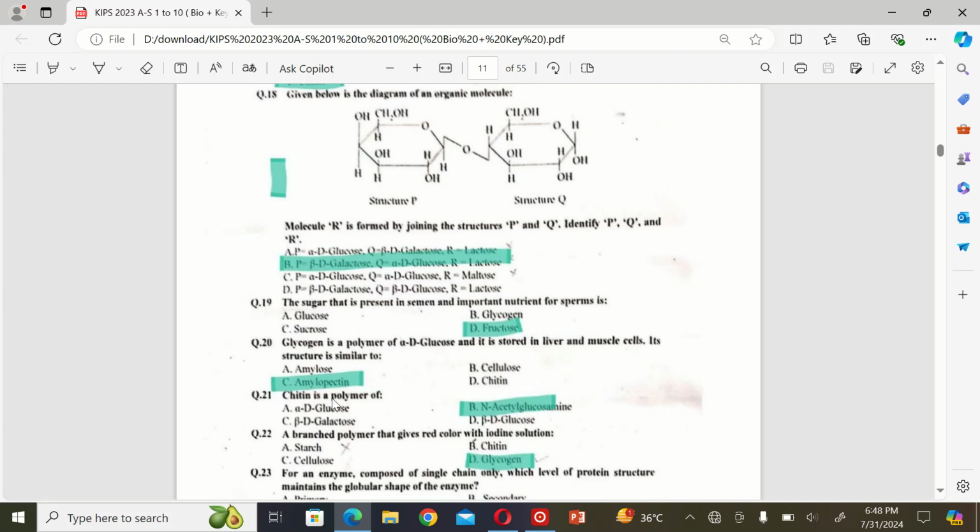The next MCQ is chitin is a polymer of A. Alpha D glucose, B. N-acetyl glucosamine, C. Beta D galactose, and D. Beta D glucose. So the correct option is B.